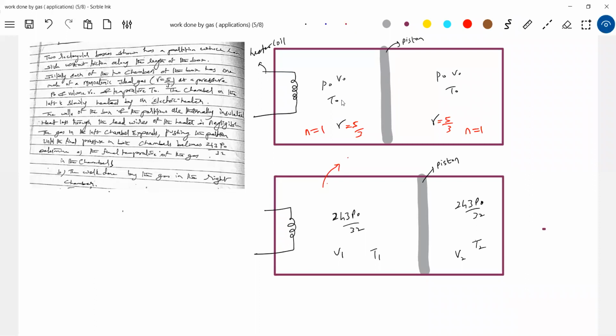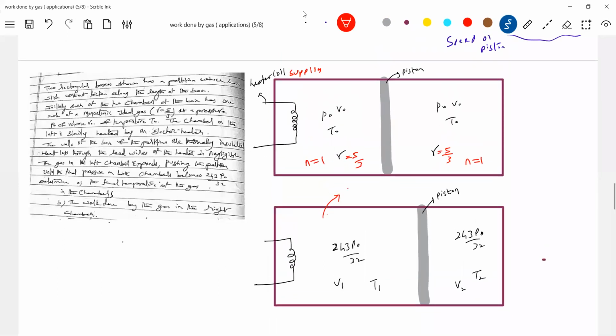In an isobaric process, what happened to pressure? It changed from P naught to 243 P naught by 32. No, pressure is not constant. Somebody said adiabatic. In an adiabatic process, there is no heat absorbed. Here the heater coil supplies heat. The general process, sir.